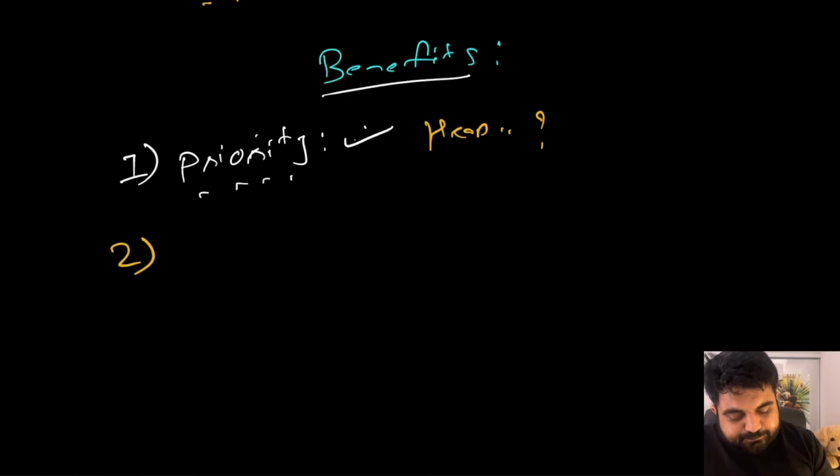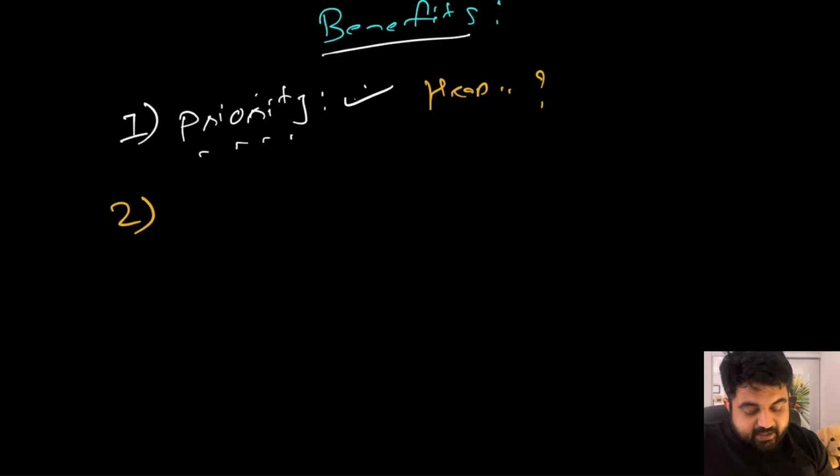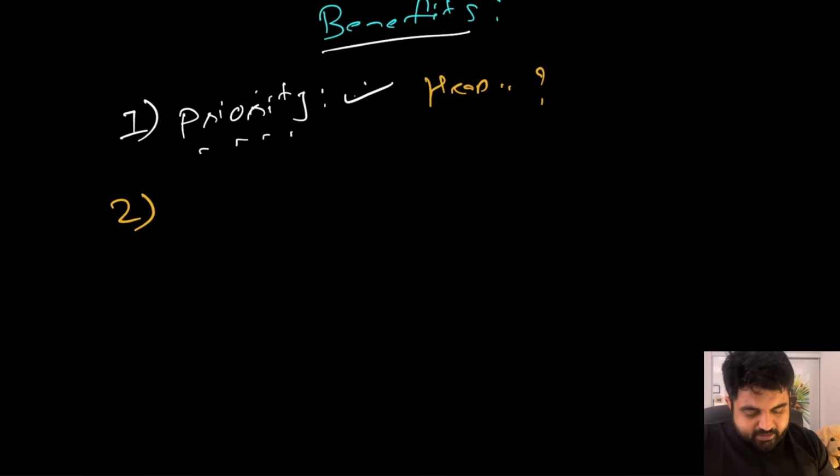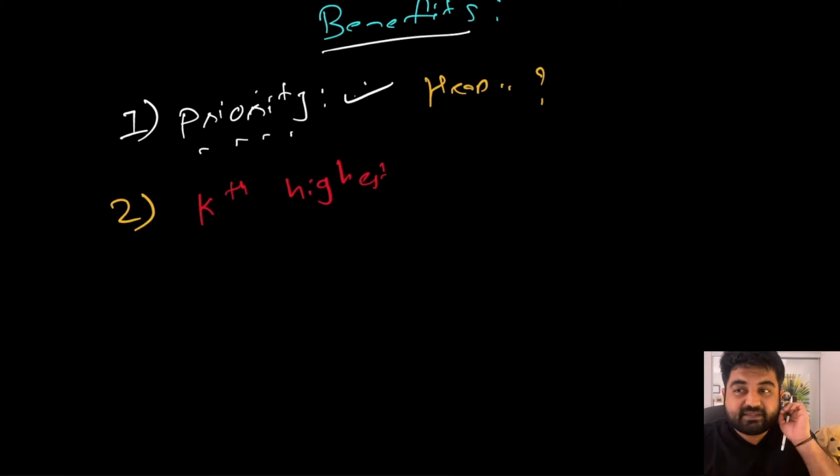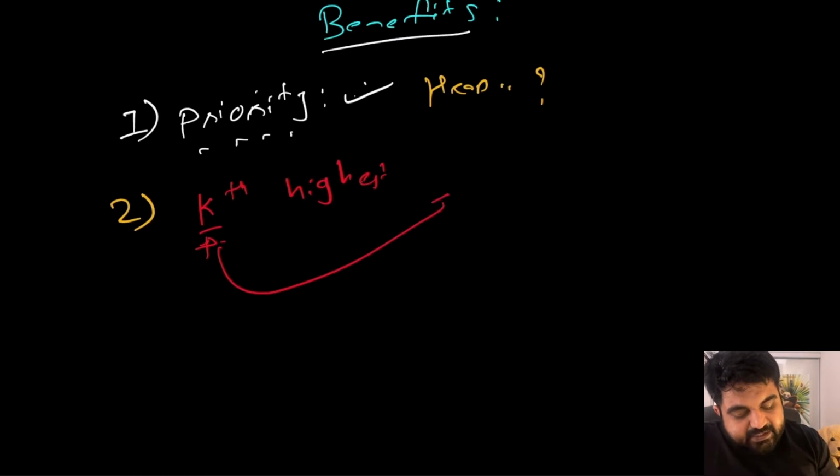Next thing is, you will also have to understand that at any given moment you are being told to find the kth highest element or kth lowest element, or something like this. So k, maybe anything with kth. And this k can be like third highest, fourth highest, third lowest, third biggest, third largest, third smallest. Whenever you see this type of condition, that answer has to be solved using a min heap or max heap.